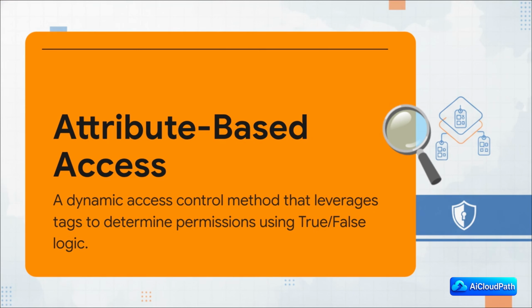With ABAC, we start using attributes, which are basically just tags. Think of them like little descriptive labels or sticky notes that you can attach to, well, to anything: your users, your AI models, your data sets. The system then makes access decisions on the fly using simple true-false logic. If the user's tags match the resource's tags, access is granted.